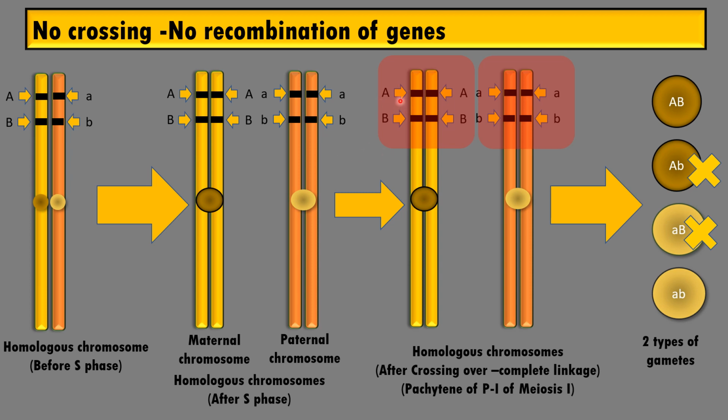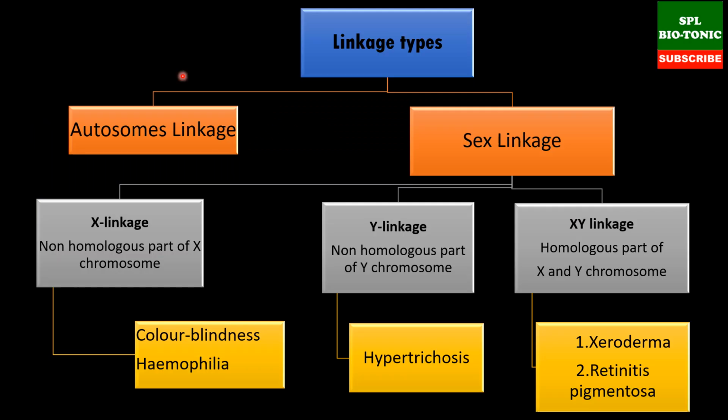Now linkage is inversely proportional to distance. More is the distance, less the linkage, and vice versa. And the recombination or crossing over is directly proportional to distance. Now we can have linkages of two types here, autosomal linkage and sex linkage. If the genes are associated with autosomes, they are called autosomal linkage. And if the genes are associated with the sex chromosome, they are called sex linkage. Now we can have sex linkage of three types: X linkage, Y linkage, and XY linkage.